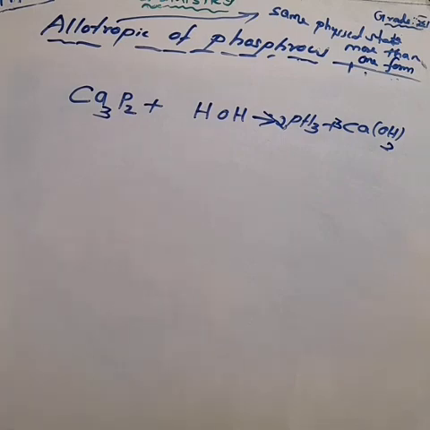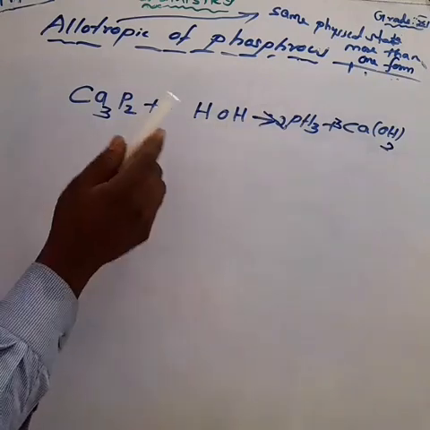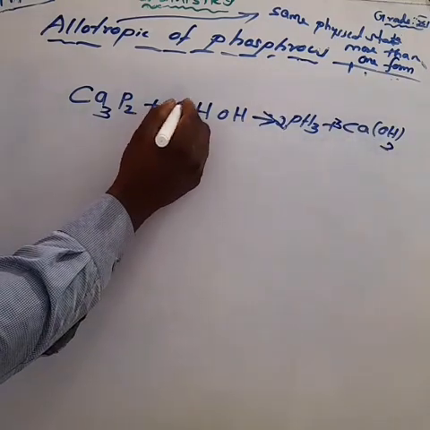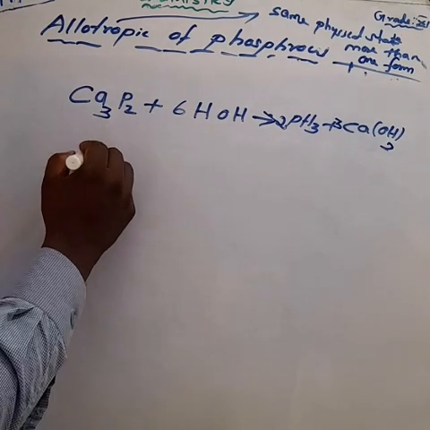So count the hydrogen. Phosphine having 6 hydrogen, and here also having 6 hydrogen. So total we have 12 hydrogen. So make it water molecule 6. Equation is balanced. Next about the aluminium phosphide.